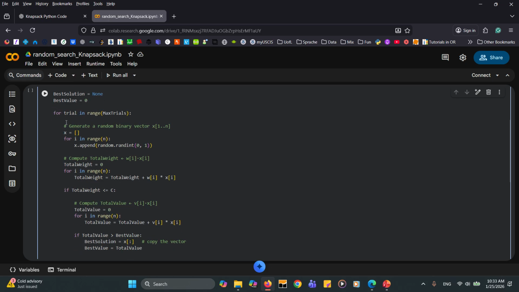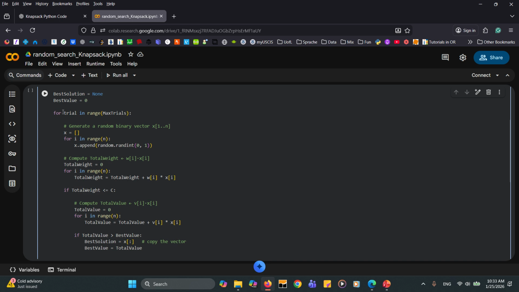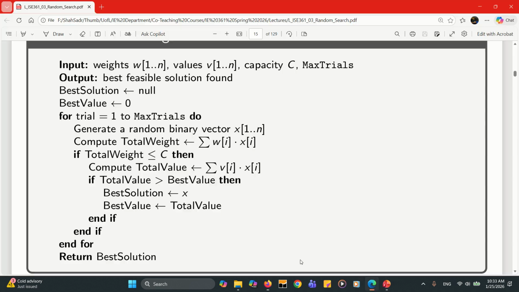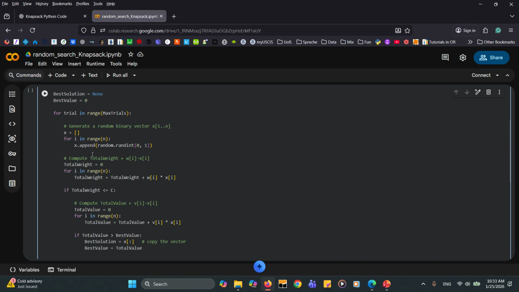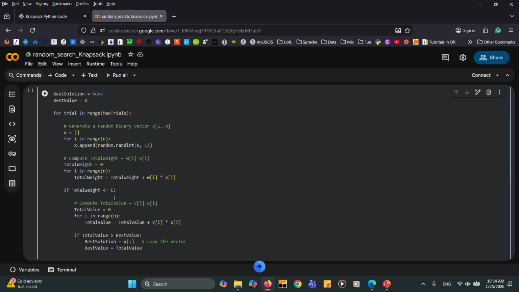And then we have this for trial in range of max trial. So this is for the outer for loop that we have, which is corresponding to what we have here, for trial 1 to max trial do something. Okay, and so this is our outer loop here. So how many times do we iterate and go through this loop? 5 times, because the maximum trial is 5 and the trial is 0, 1, 2, 3, and 4. So 5 times we are going to go through this loop.